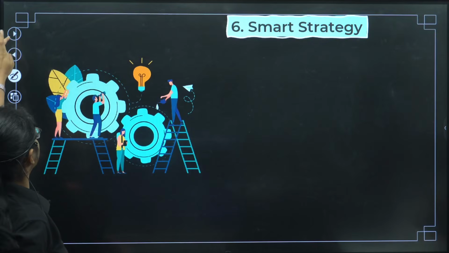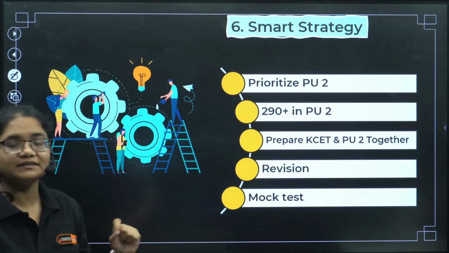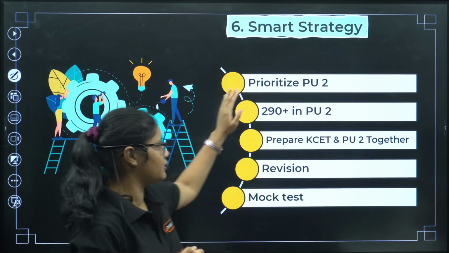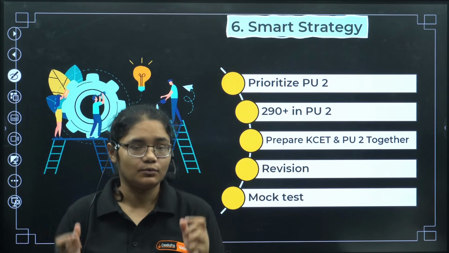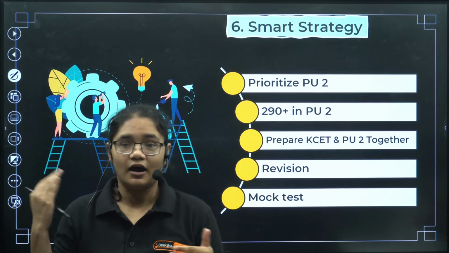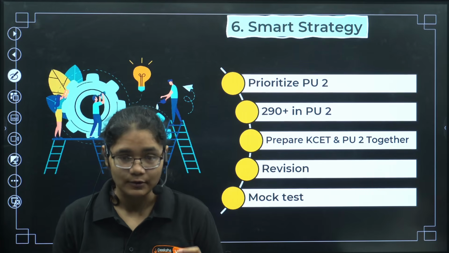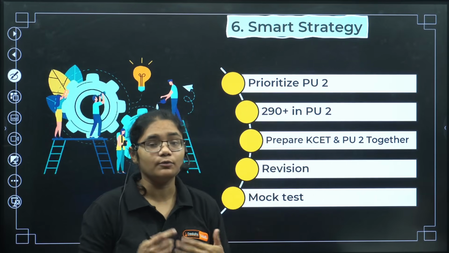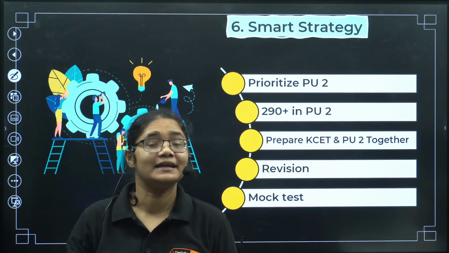Moving forward to the SMART strategy. So ma'am, what is the SMART strategy to get good marks and a good rank in KSET 2026? The first thing you should know is that you have to prioritize PU2. Now your sessions will be starting. Every chapter that is being taught, please understand it with full clarity. Don't just remember the values or the concepts. Try to understand it, okay? And you have to get at least 290 plus in your PU2 exam. And I'm telling you, in chemistry, you can easily get 95 plus.